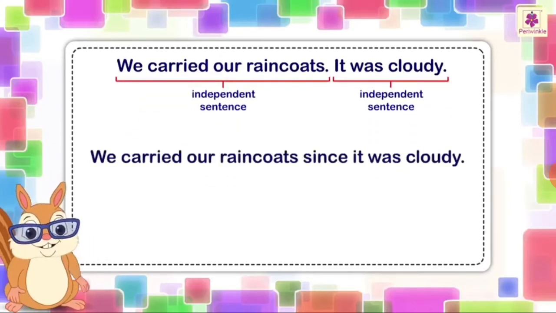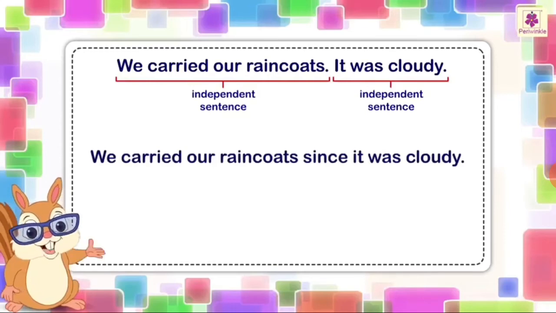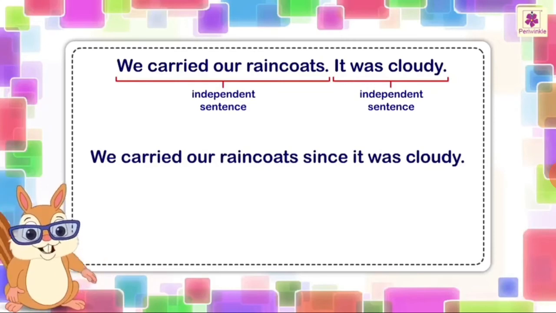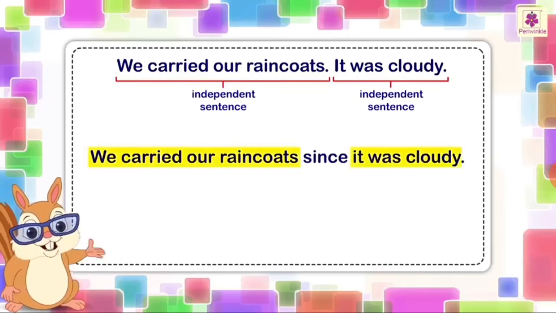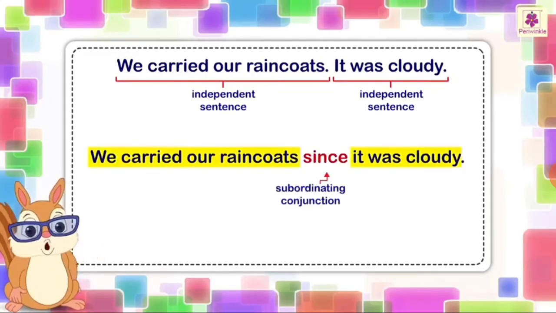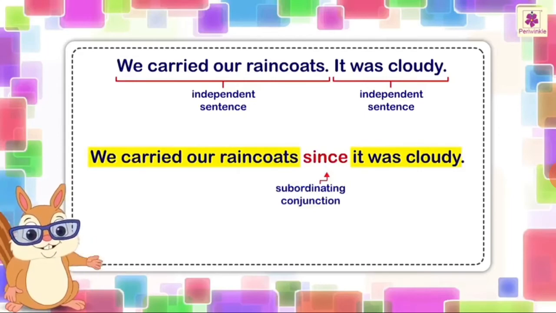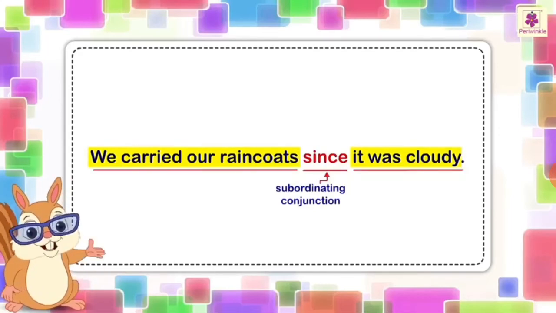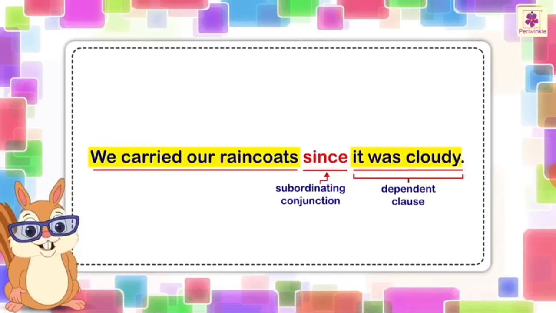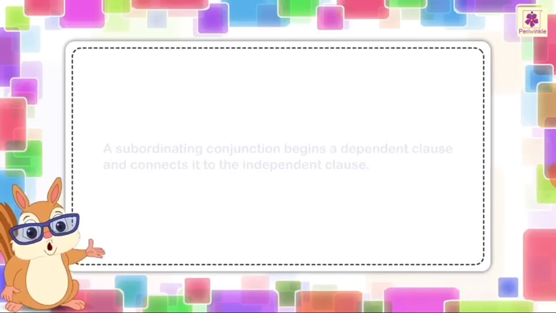So we carried our raincoats since it was cloudy. We will join them with since. So since is the subordinating conjunction, and it was cloudy is the dependent clause.